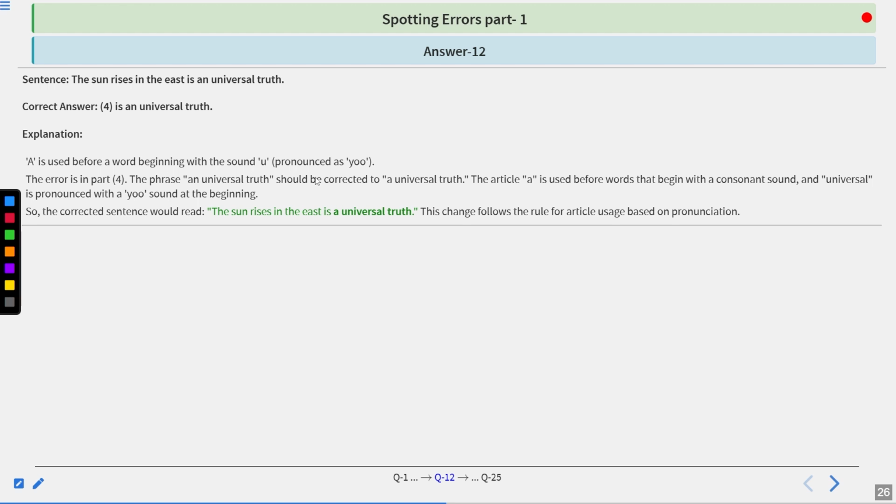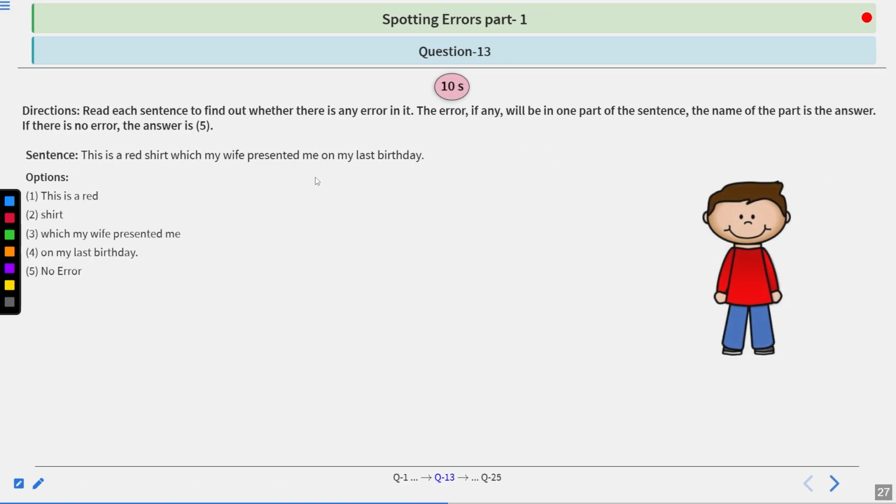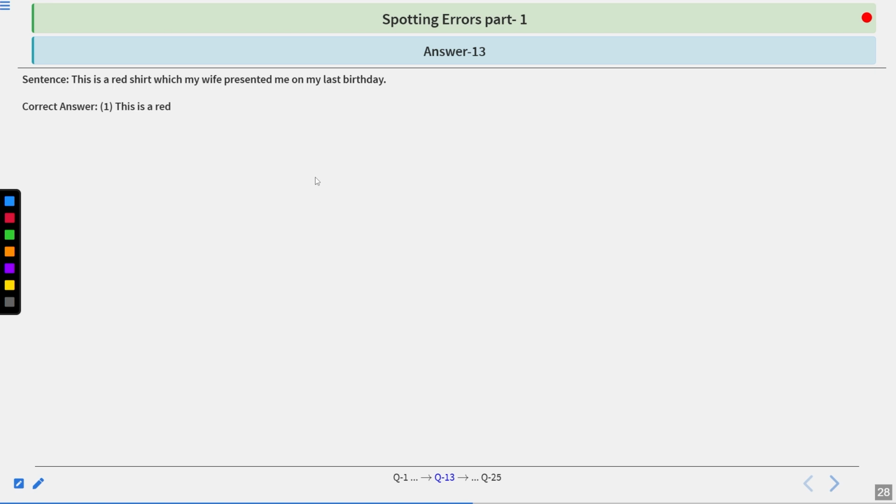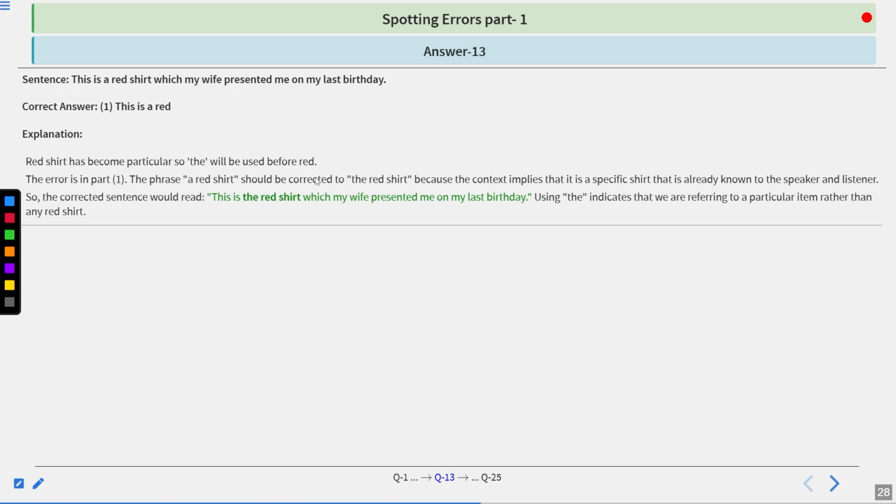I hope you have understood the concept. The next sentence is: this is a red shirt which my wife presented me on my last birthday. Options are given below. You have 10 seconds to answer. I hope you have found the correct answer. The correct answer is 1, "this is a red". And the explanation is: red shirt has become particular, specific. So "the" will be used before red.